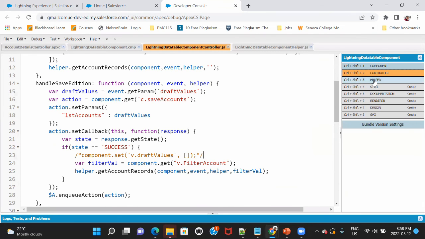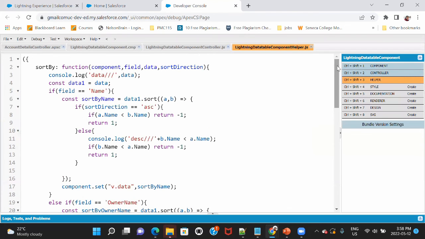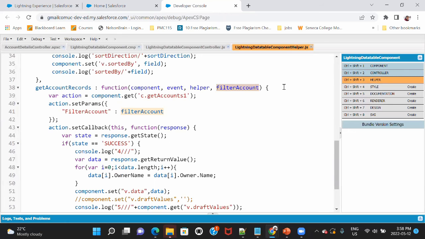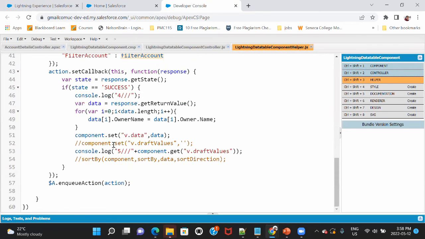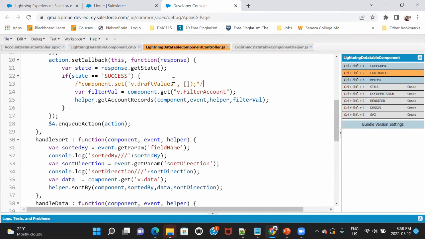So when I call get account records, it will get the accounts after we have made the inline editing. And then in the v.data that we have, it will store the new edited data, right? So that is why I've again called helper.getAccountRecords. So let's say I'm saving it here.